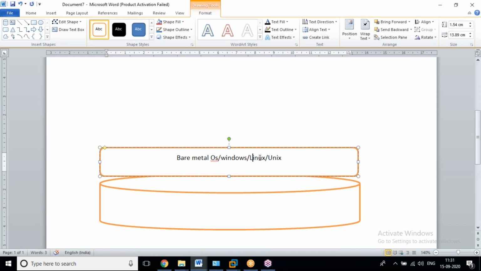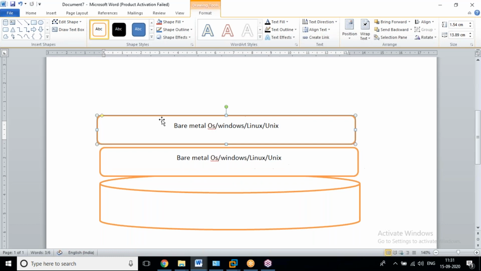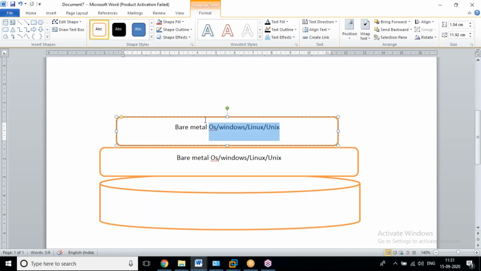Next, on this machine we install one more software, called virtualization software. We install VMware.